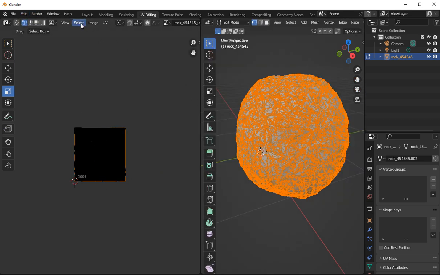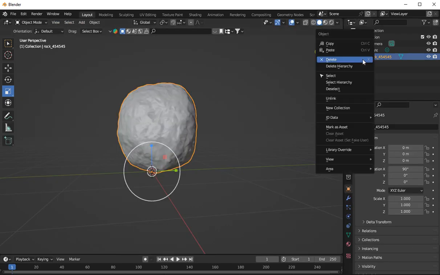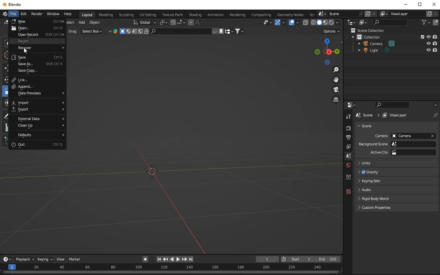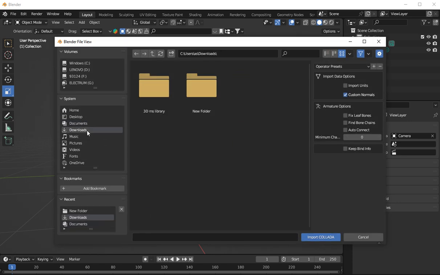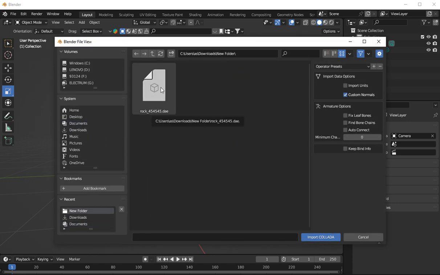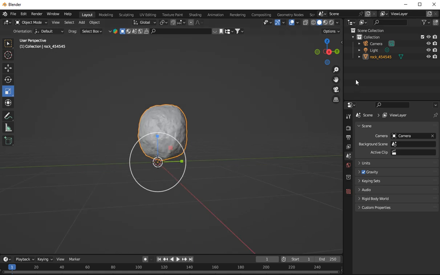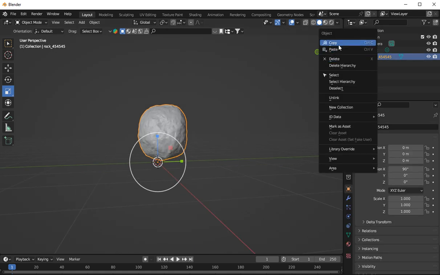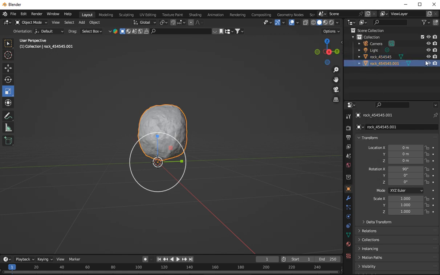Now what you can do, once you've actually made your model, you can get rid of this if you want to, just put it in a bin. You can go back and import your Collada or your OBJ, it doesn't matter which one. So go back to downloads. I'm going to import the Collada because I use Collada a lot. Now we can leave this rock here, because that's our main rock. We can copy it, paste it, and hide that rock if you want to.